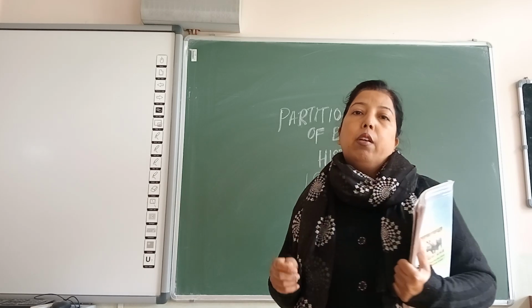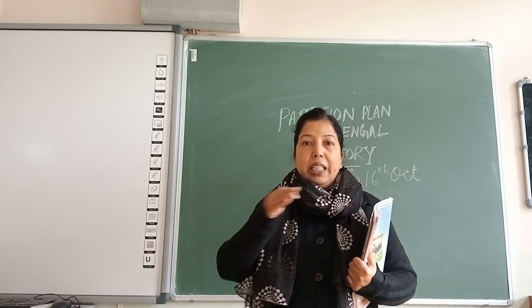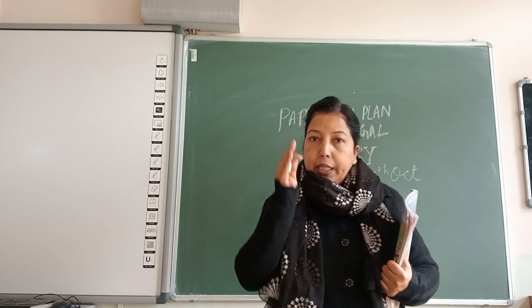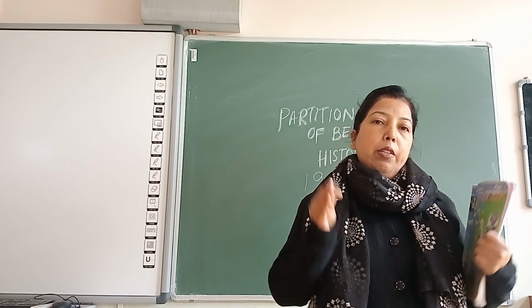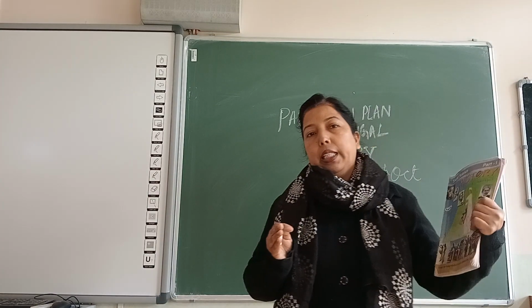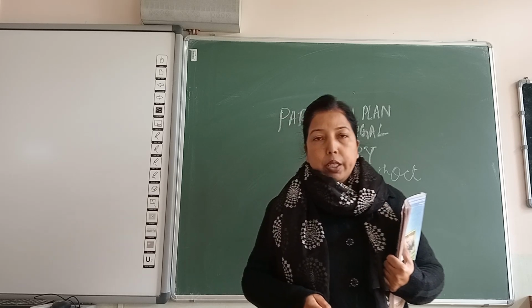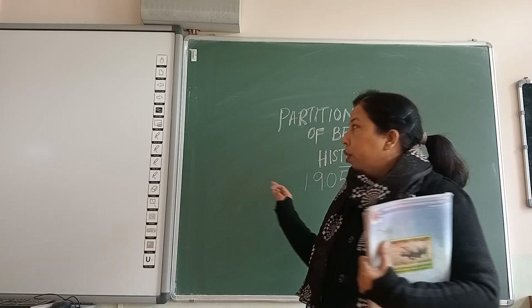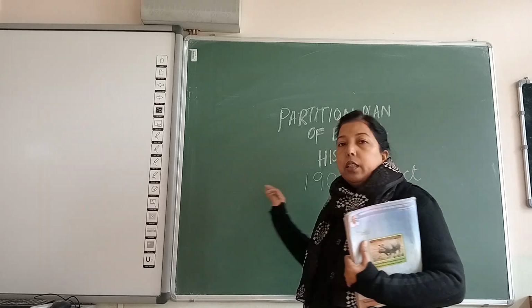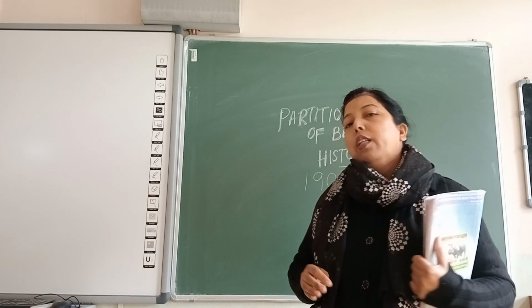And the western part of Bengal, which was the main Calcutta, was geographically large, and along with the western part, Bihar and Odisha were also adjoined. So today we are going to study about the partition plan of Bengal. Why did the partition take place and who did the partition?